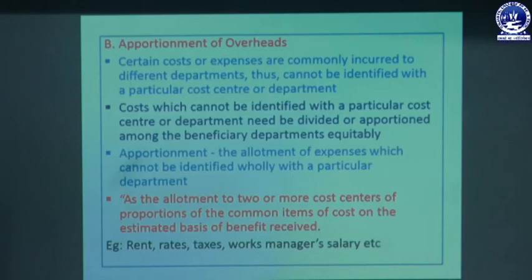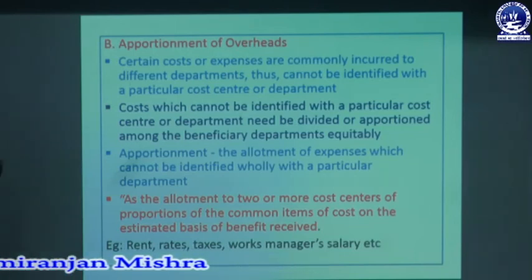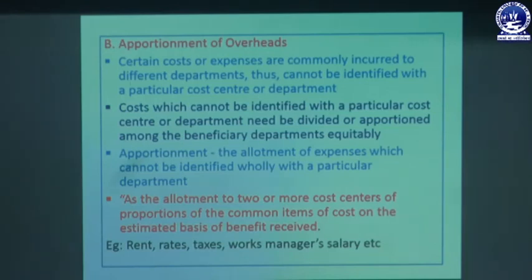But in the case of apportionment, some expenses are incurred across different departments, so they cannot be identified with a particular cost center, and accordingly they are distributed on some basis. That is known as apportionment. The costs that cannot be directly attributed to a particular cost center or department need to be divided or apportioned among the beneficiary departments equitably.